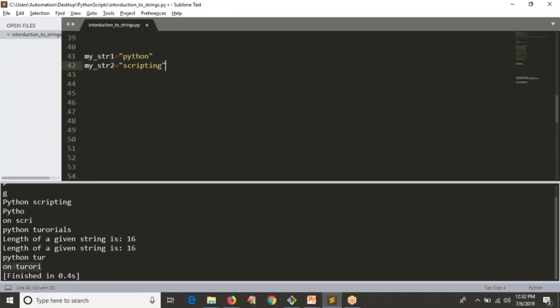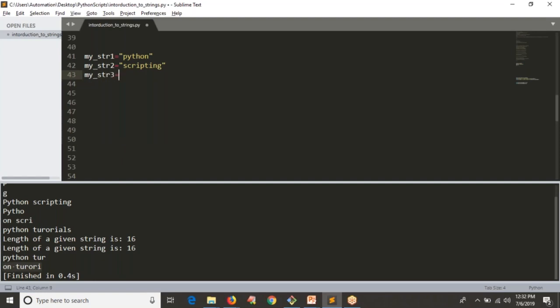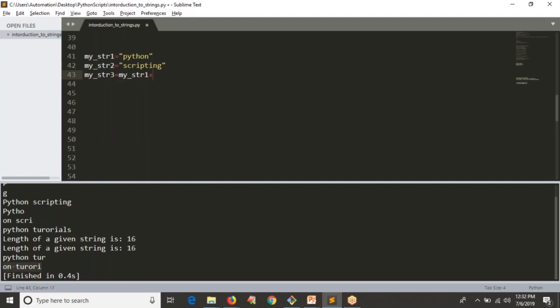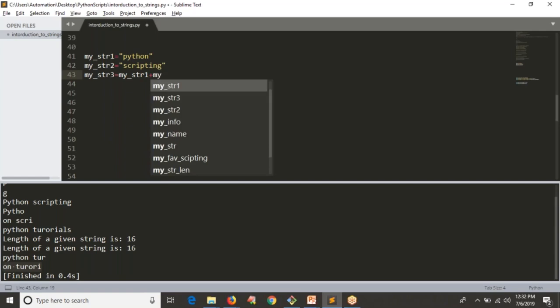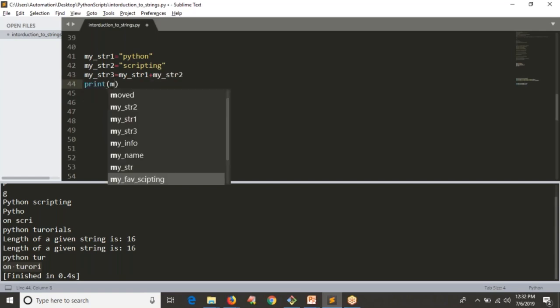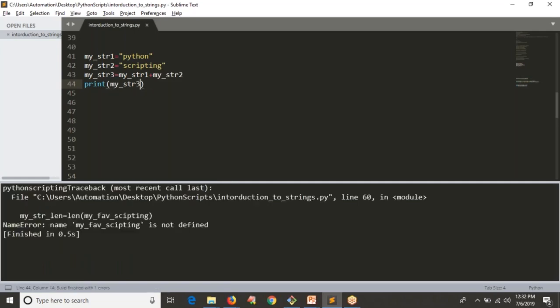Actually, whenever you're adding strings, you have to say concatenate two strings. Instead of adding, concatenation is a better word to use. Concatenate two strings. So I'm going to add these two and I'm going to create a new string called my string 3 equals to my string 1 plus, which is the symbol to concatenate or to add two strings. Then I am printing the third string, whatever you have. Observe the output, what you are getting.